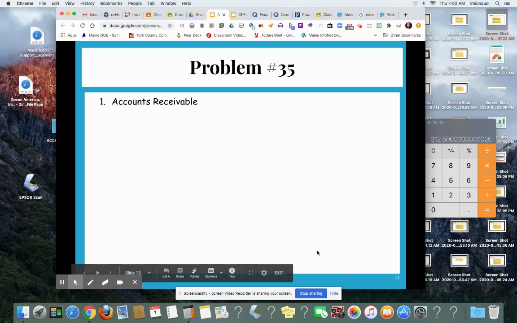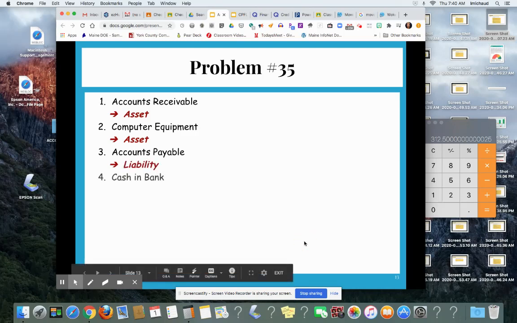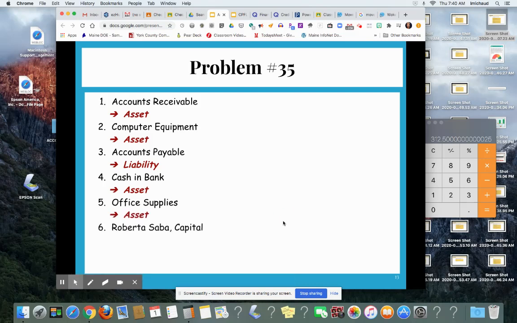Okay, problem 35. We're supposed to just identify what kind of accounts these are. So, number one, accounts receivable is an asset. What about computer equipment? Also an asset. What about accounts payable? That's a liability. Cash in bank, an asset. Number 5, office supplies, also an asset. Roberta Saba, capital, owner's equity. Repair tools, also an asset.